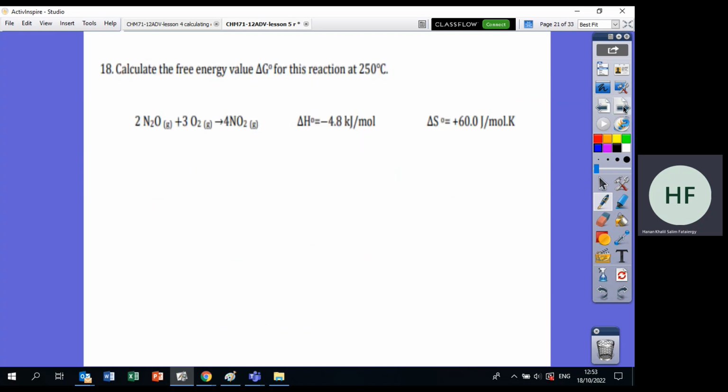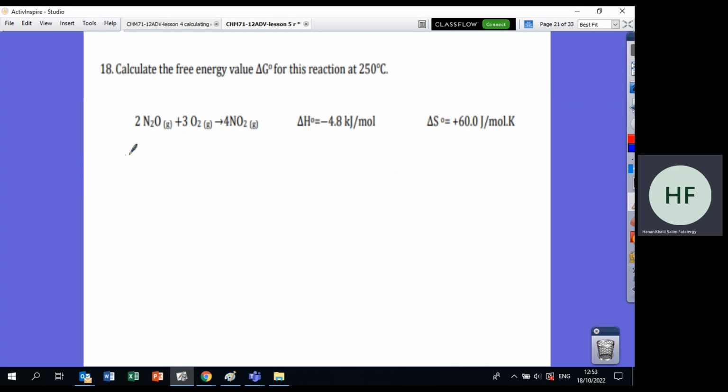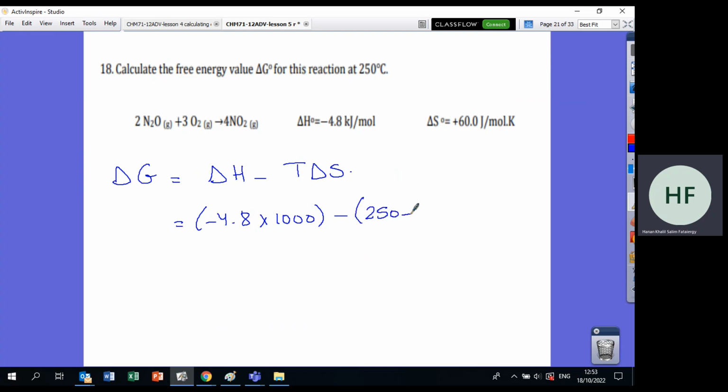When you finish, also do this one. You have delta H, you have the temperature, and you have delta S, and you need to find the Gibbs free energy. Delta G equals delta H minus T delta S. Delta H is minus 4.8. Of course it's in kilojoules, so I will multiply it by 1000. Now the temperature is 250. I need to change it to Kelvin. Now delta S is 60, and then you find the answer, and the answer will be in joules.